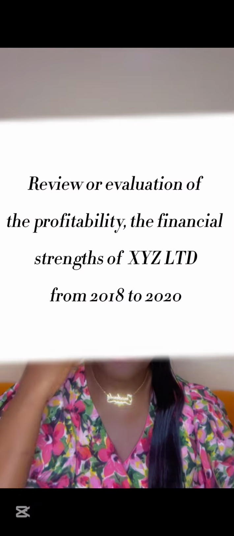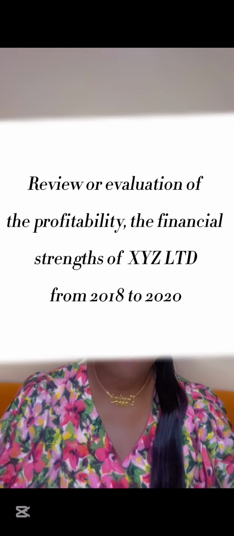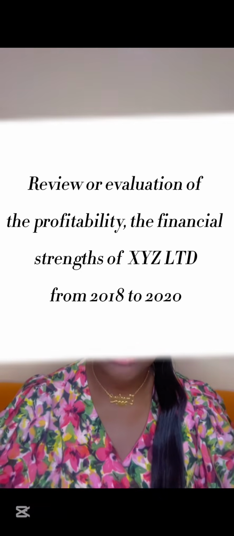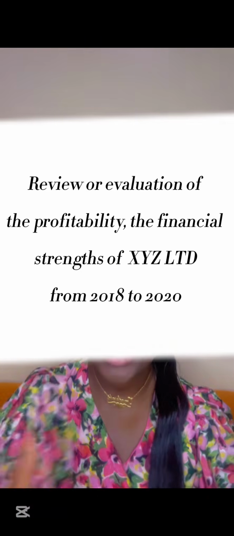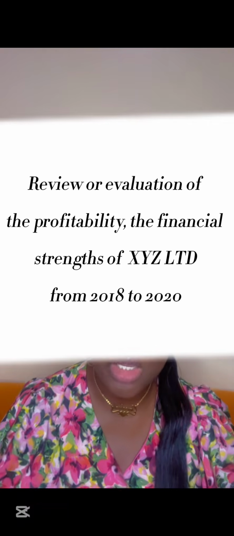That requirement is centered around a financial statement. Or you can have something like: please draft for my review a report that comprises the evaluation of the profitability and the financial strength of XYZ Limited from 2018 to 2020.